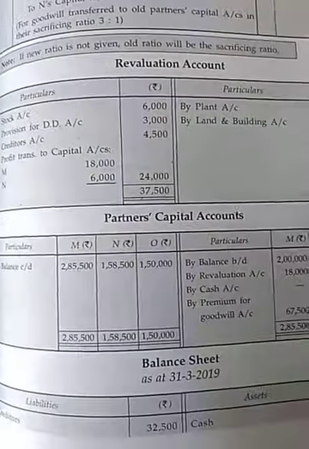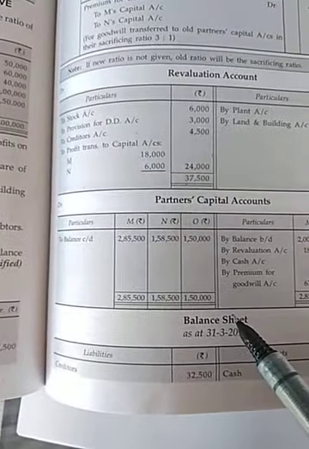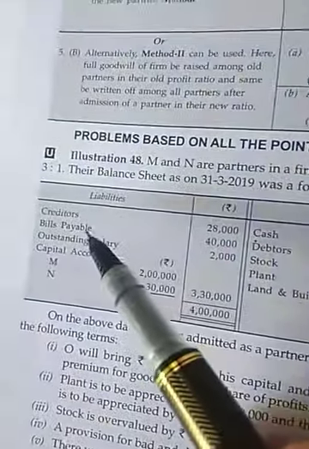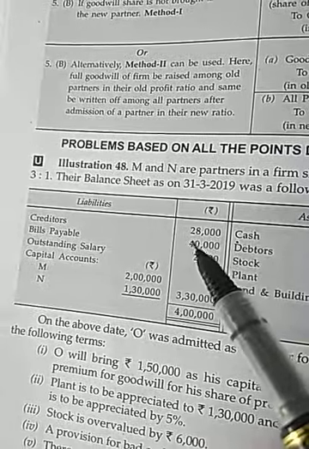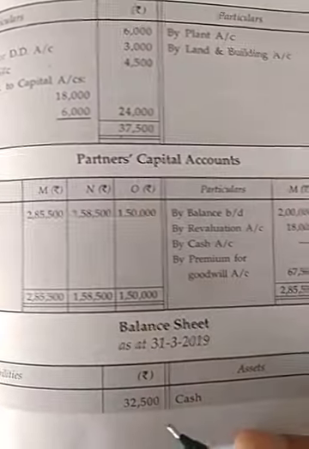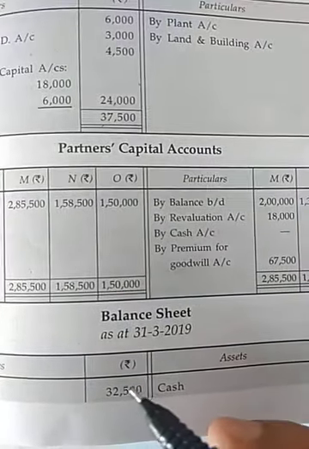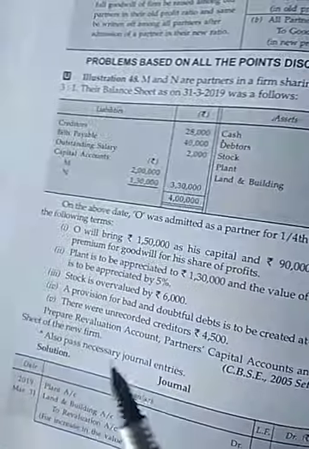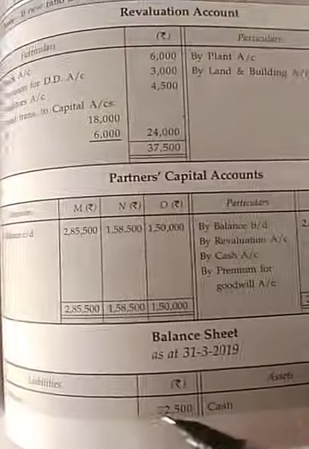Now we also prepare the balance sheet. First, in liability side, creditor is given 28,000, and now this is 32,500, because unrecorded liability creditor was also included.